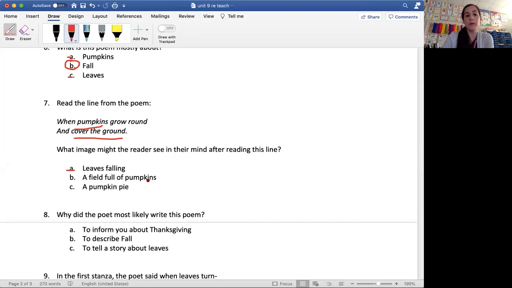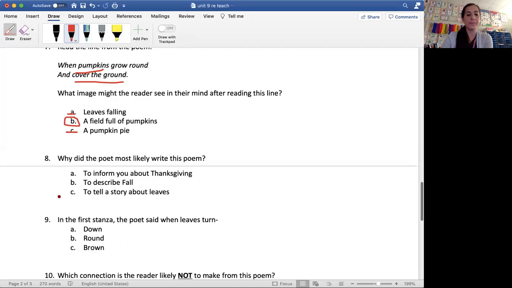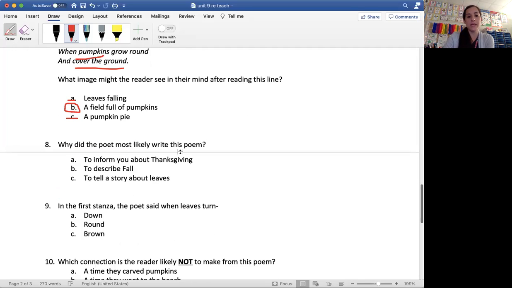A field full of pumpkins? That could be right, because if we imagine a field full of pumpkins, they are obviously covering the ground. A pumpkin pie. It talks about pumpkins, but would this be about pumpkin pie? No. Make sure that you're picking the correct one and the one that makes sense. The answer is B.